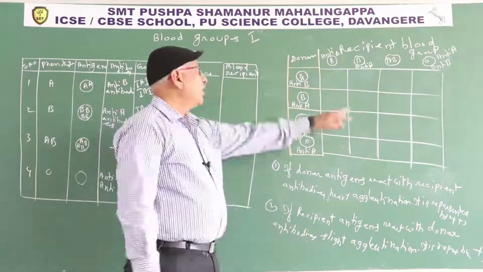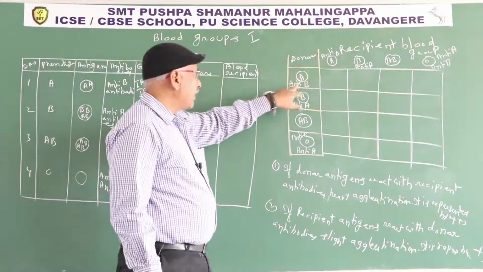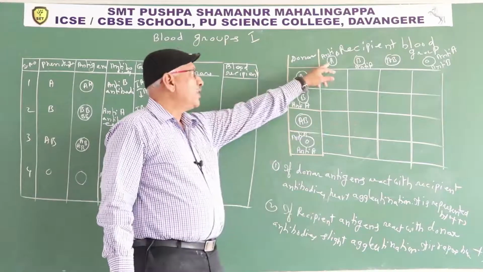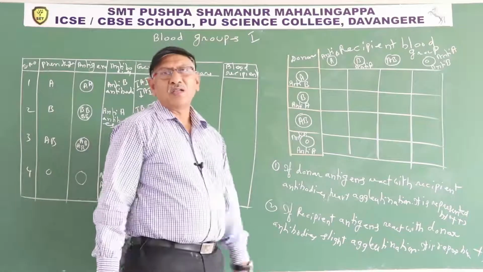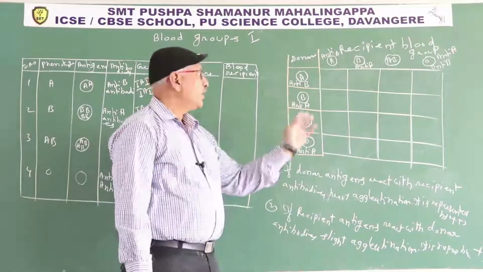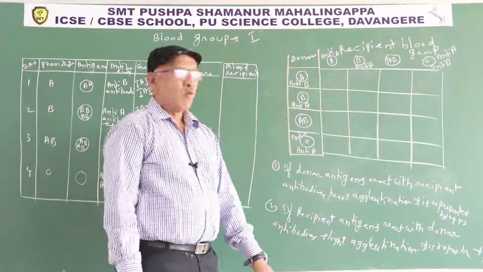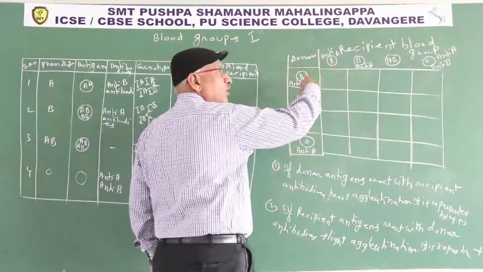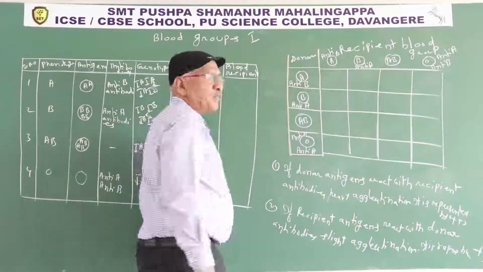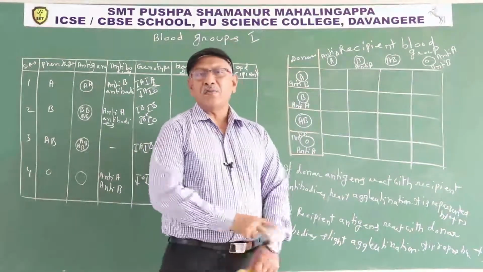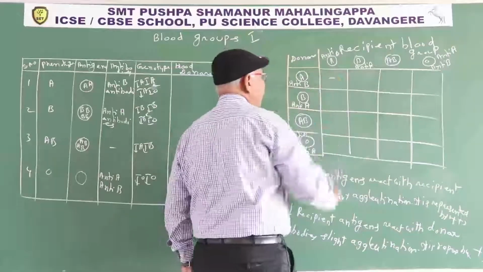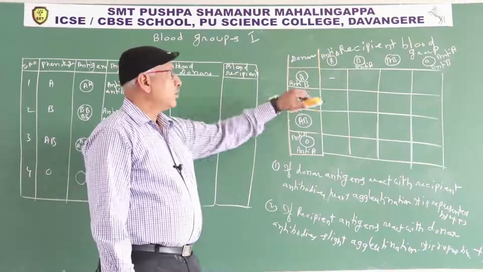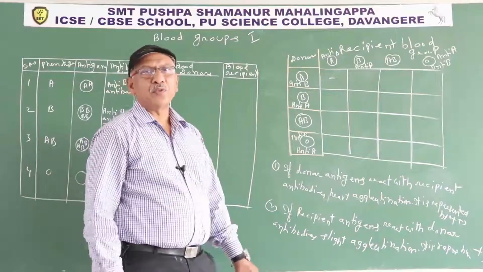Apply second rule. If antigens of recipient react with antibodies of donor, slight agglutination. Antigens of recipient A, antibodies are B, not similar. So these two reactions not possible. Why first rule and second rule not applicable? Reason is both belong to the same blood group, donor A, recipient A. If donor and recipient A, no agglutination, represented by small sleeping line or dash. So that is the safest method of blood transfusion.